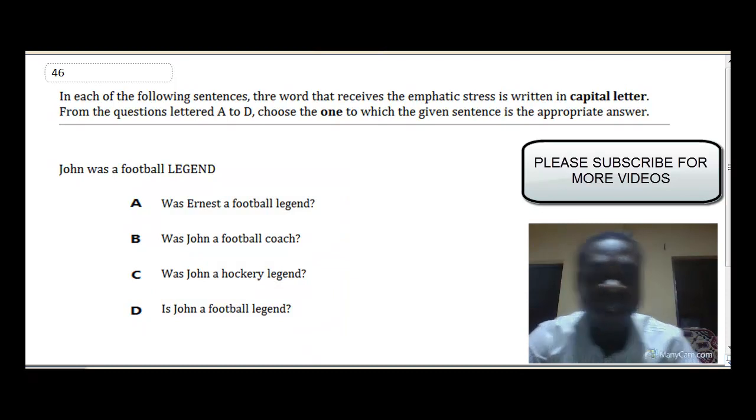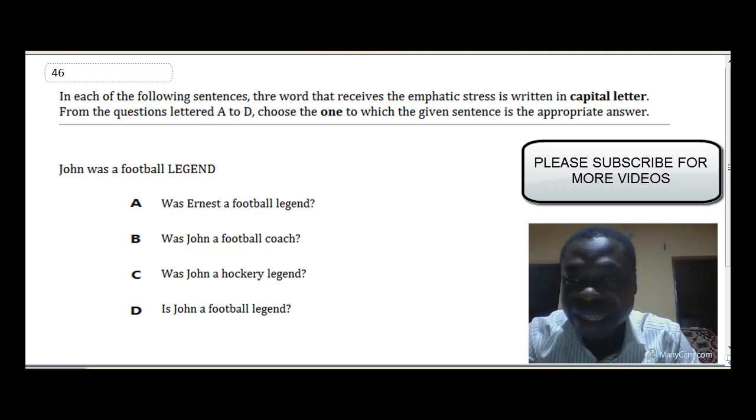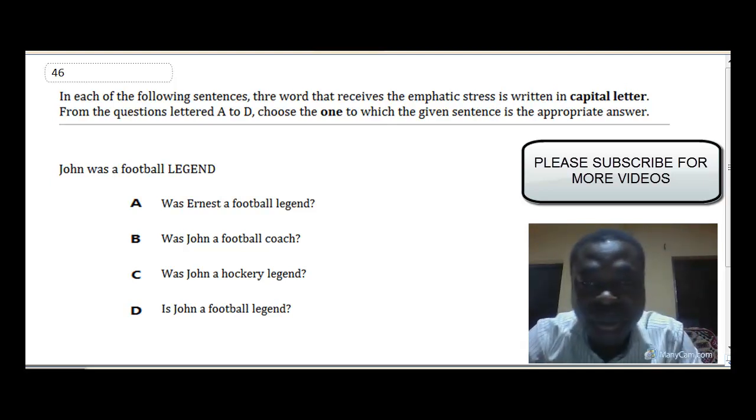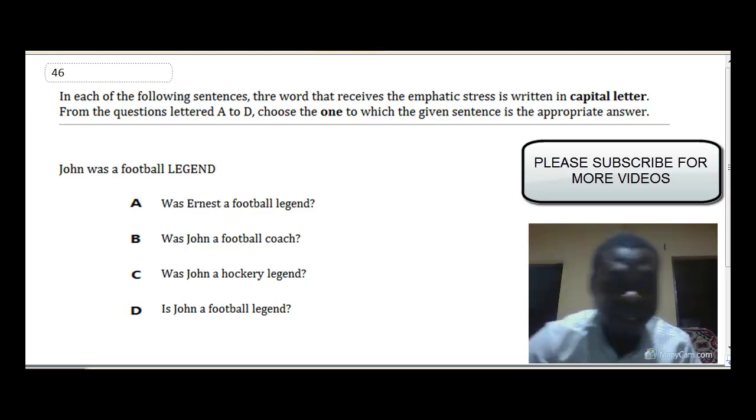In each of the following sentences, the word that receives the emphatic stress is written in capital letters. From the questions lettered A to D, choose the one to which the given sentence is appropriate. All right, so question 46.